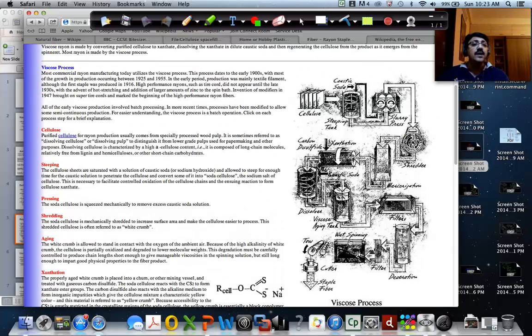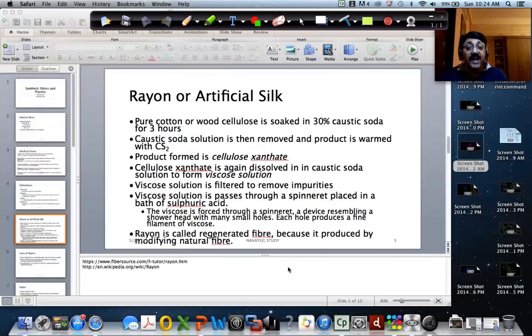So I hope you understood the steps in which rayon is produced. It is called a regenerated fiber because it is not completely natural. The raw material is natural, because its raw material is cellulose. That is why it's called a regenerated fiber. It is regenerated out of a natural fiber, which is cellulose. Any questions, students? No. Sure?